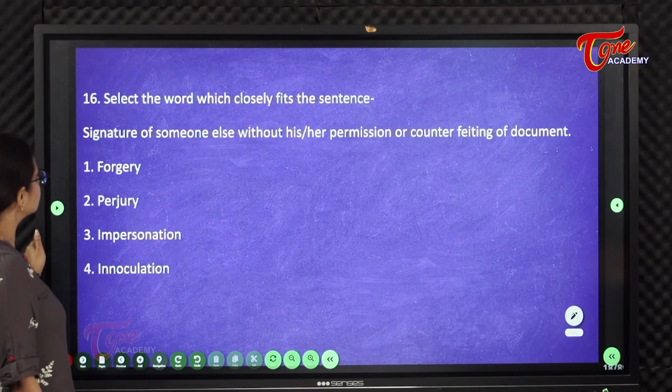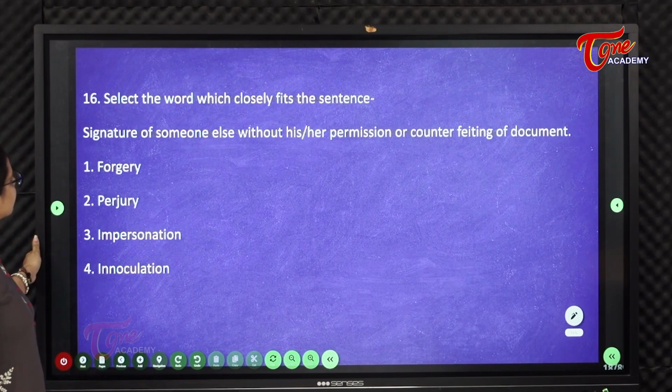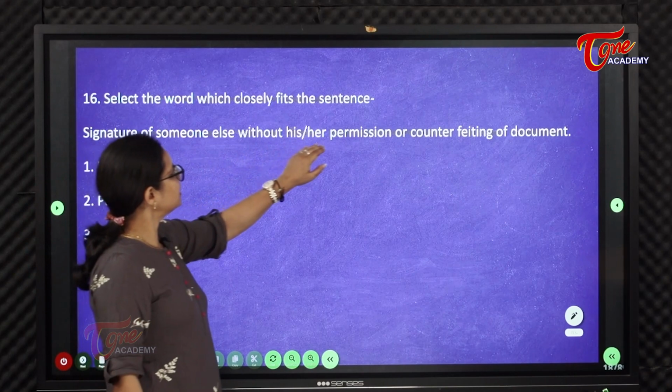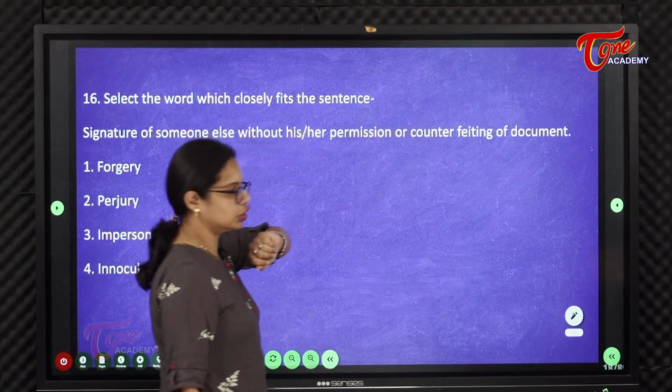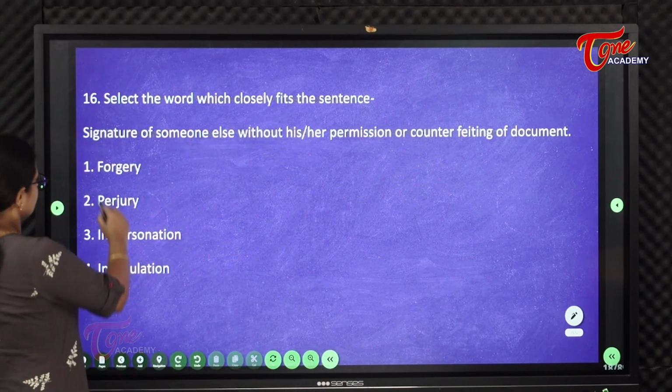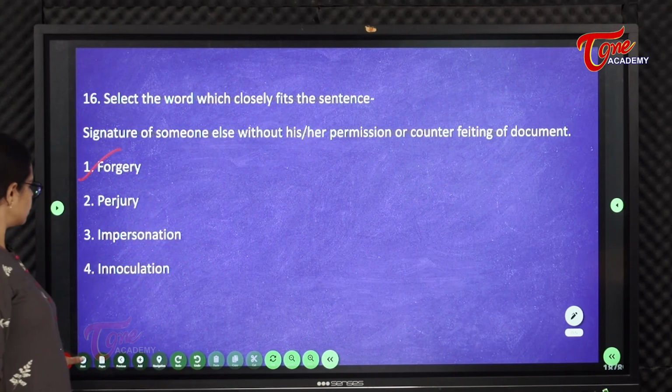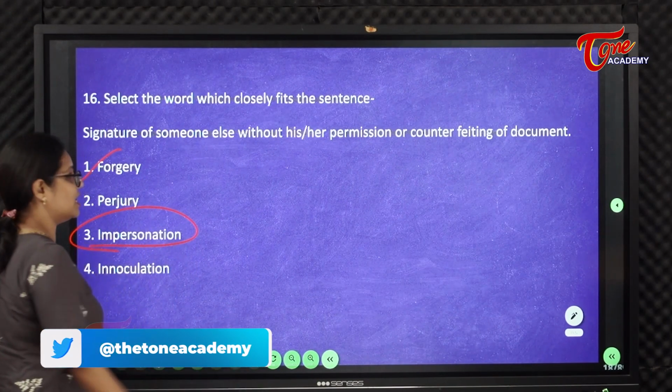Okay, next, select the word which closely fits the sentence. Signature of someone else without his or her permission, or counterfeiting of a document. Forgery. Forgery. Impersonation means dressing up and going as someone else.